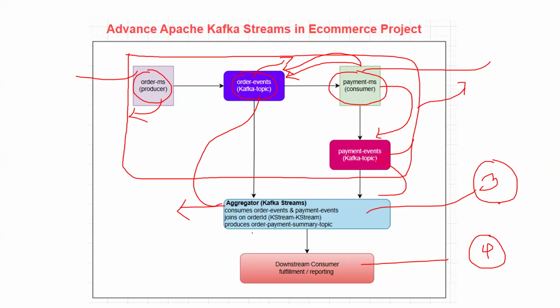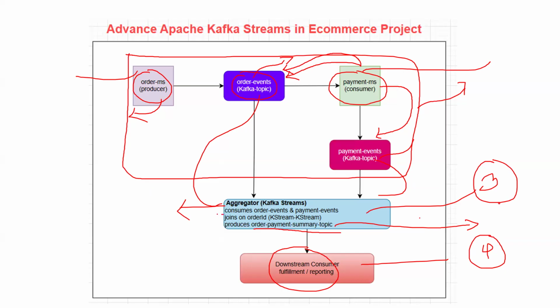Then I will publish another data to the order payment summary topic. This is again another event. Now this is the consumer here. In detail, I'm going to discuss it now with visualization so that you get a clearer picture.